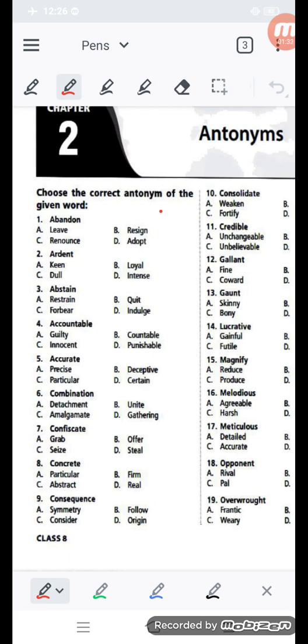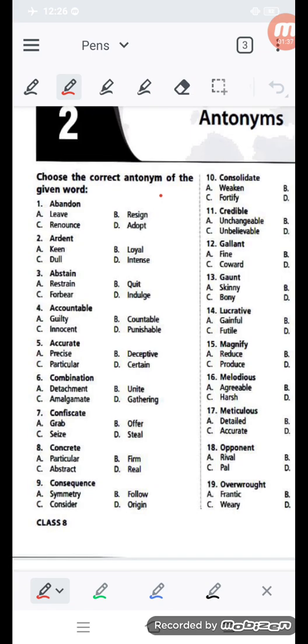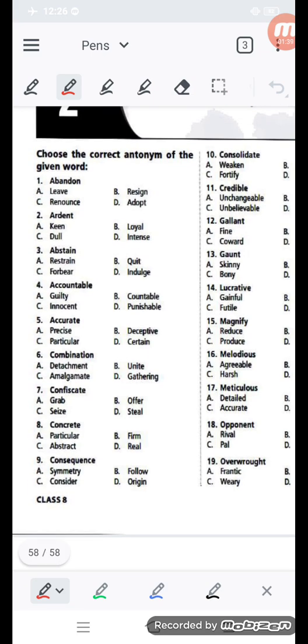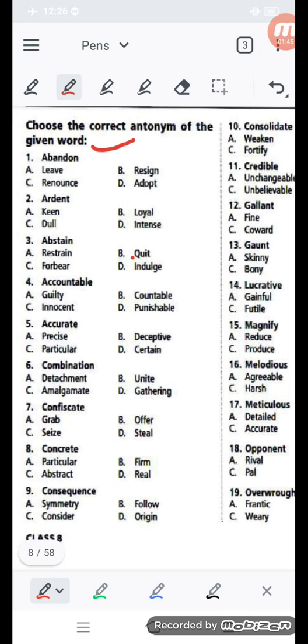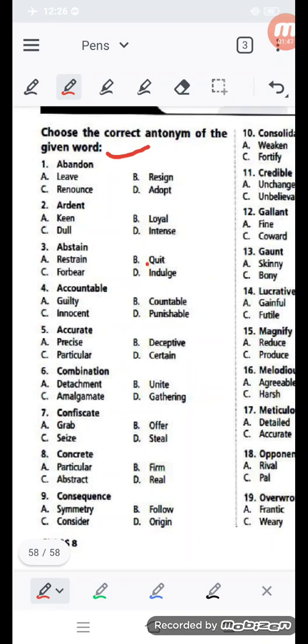Question number 1, it is told abundant. Abundant is a very good word to pronounce. If abundant means leave, then option A is not coming. If renounce, it is also not coming.